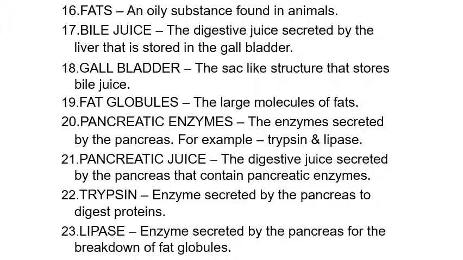Bile juice, the digestive juice secreted by the liver that is stored in the gallbladder. Gallbladder is a sac-like structure that stores bile juice. Fat globules, a large molecule of fat. Then pancreatic enzymes, the enzymes secreted by the pancreas, for example, trypsin and lipase. Pancreatic juice, the digestive juice secreted by the pancreas that contains pancreatic enzymes. Trypsin, enzyme secreted by the pancreas to digest protein. Lipase, enzyme secreted by the pancreas for breakdown of fat globules.